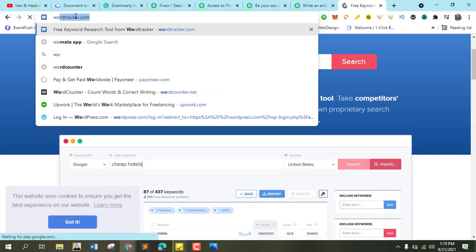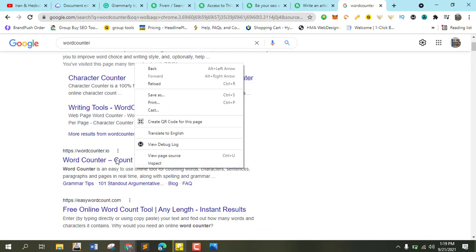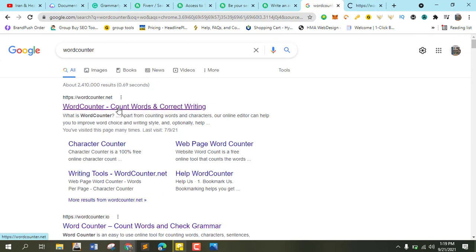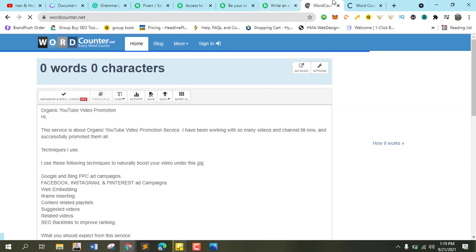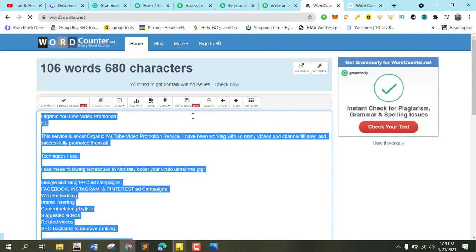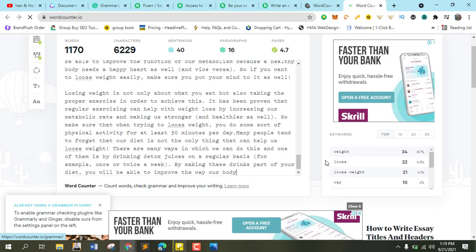It's Word Counter, not Word Tracker. Let's go for the word counter, or let us check these two words. Word counter. Then I'm going to paste it here. Control V. So let's check for the keyword.